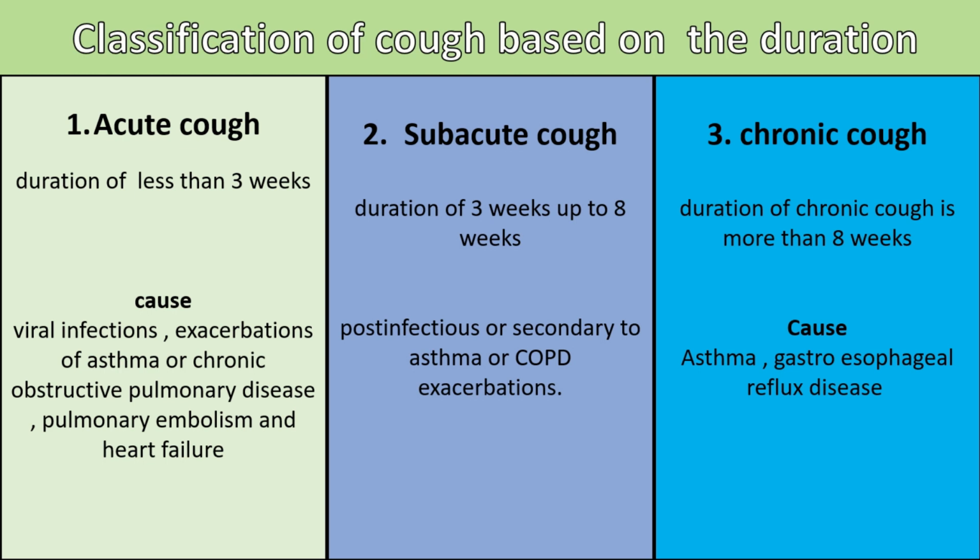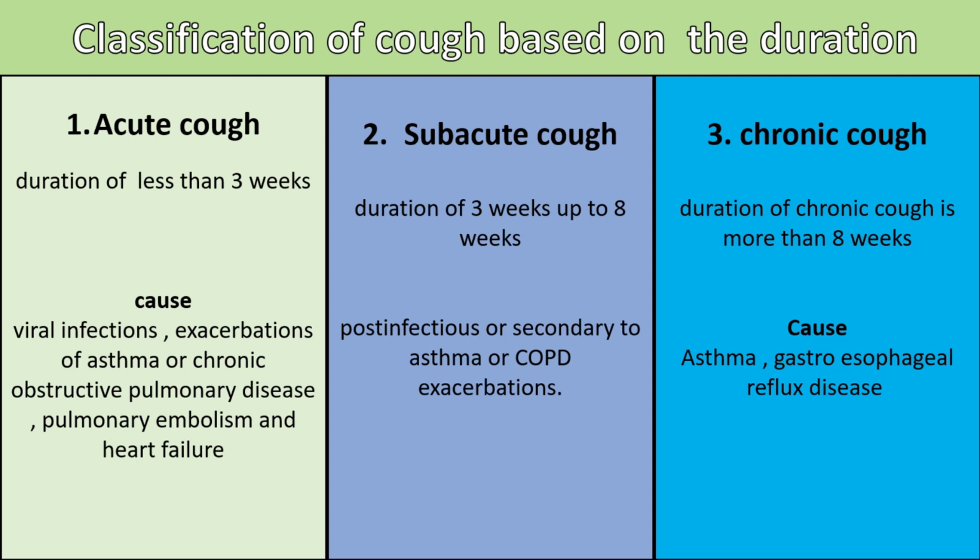Acute cough is most commonly caused by viral infections, followed by exacerbations of asthma or chronic obstructive pulmonary disease, or pneumonia. Other conditions to consider, depending on symptomatology, include pulmonary embolism and heart failure. Similarly, subacute cough is commonly post-infectious or secondary to asthma or chronic obstructive pulmonary disease exacerbations.